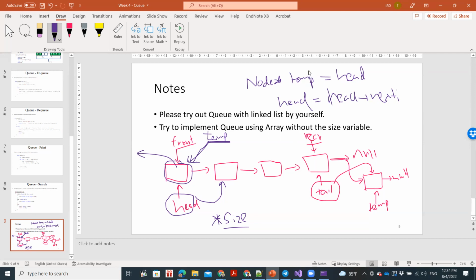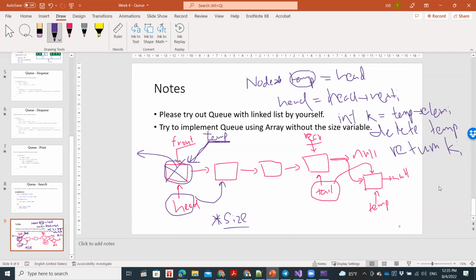Now before deleting this, you need to delete this guy, right? Before deleting this, please store, let's say, k equal temp dot element. Remember how to access the value? Temp dot element. Then delete the temp. Sorry for the handwriting, I'm not quite used to this. So delete temp. That means we have deleted this, right? And then return k.